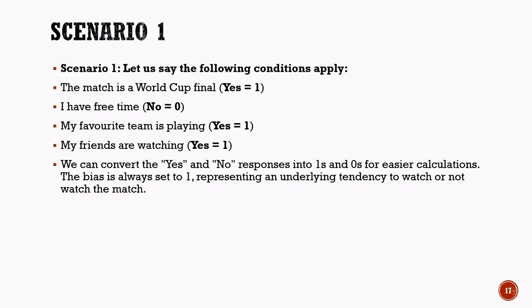For this scenario, the value for an important match is 1, the value for favorite team playing is 1, the value for free time is 0, and the value for friends watching is 1. The bias value is also 1. These input values will now be combined with their corresponding weights. In the next slide, we will assign the weights and prepare the data required for the perceptron calculation.